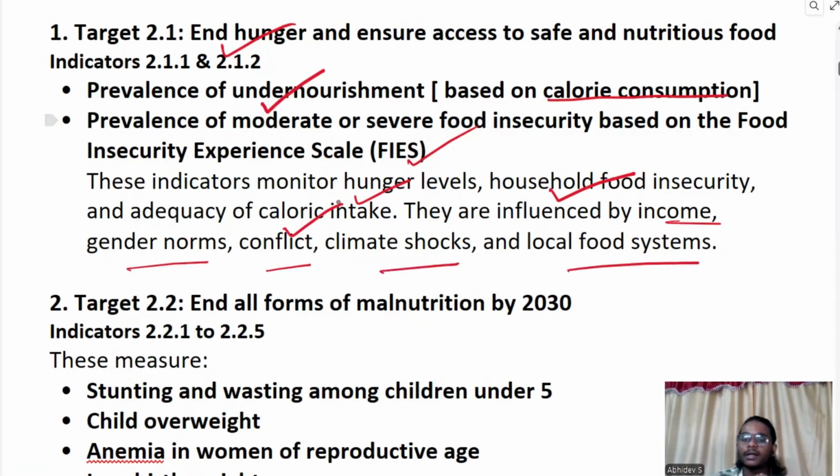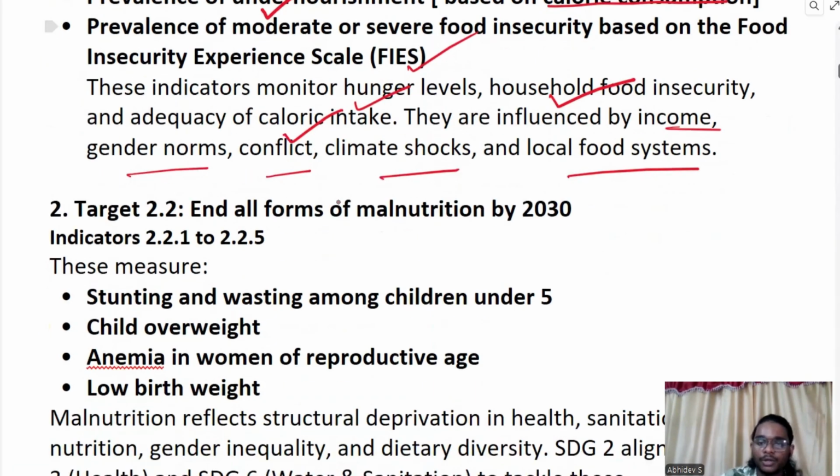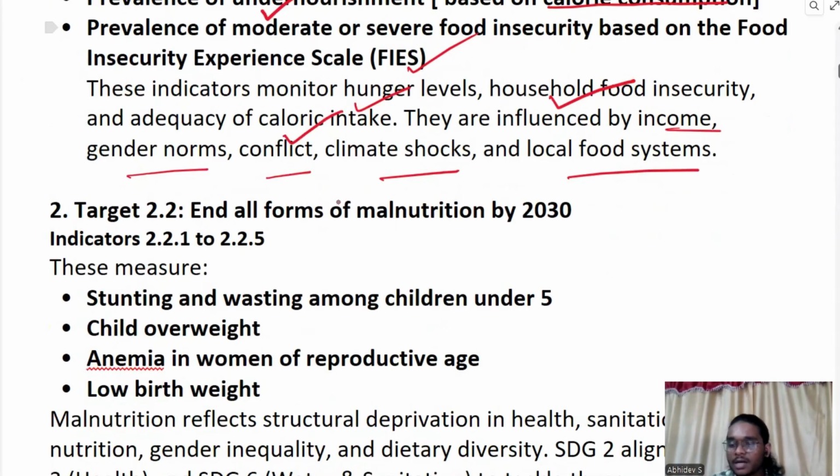Okay, so we are trying to end hunger, and we are trying to measure it using indicators like the calorie consumption method, to check the prevalence of undernourishment. Then we can check the prevalence of moderate or severe food insecurity using the FIES. You need to learn by heart at least four targets and their indicators. I hope you get a connection here.